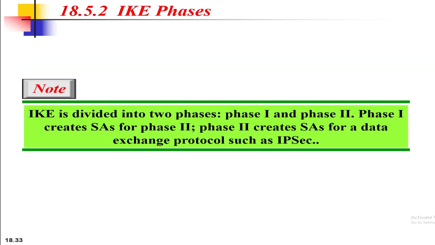Okay, so let's come to the IKE phases. IKE creates security associations for message exchange protocols like IP security. And some protocols are also required to create a security association for IKE, and some protocols are also required to create security associations for some other protocols. To solve this dilemma, the designers of Internet Key Exchange divided IKE into two different phases, phase 1 and phase 2. Phase 1 creates a security association for phase 2, and phase 2 creates a security association for a data exchange protocol such as IP security.